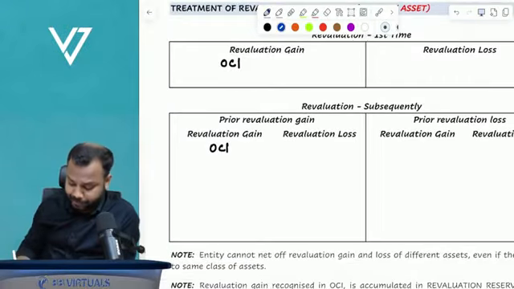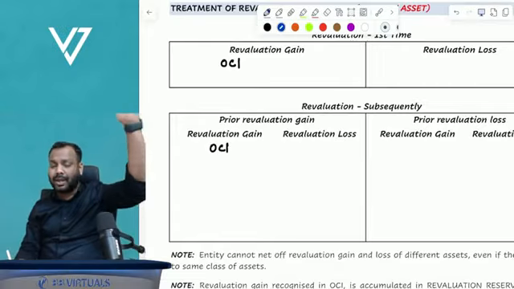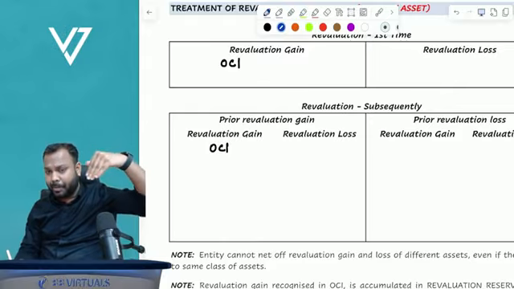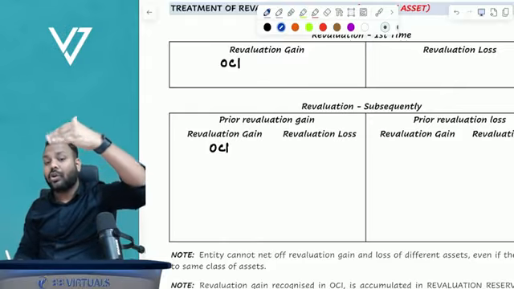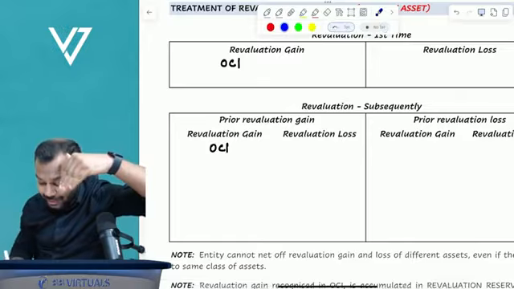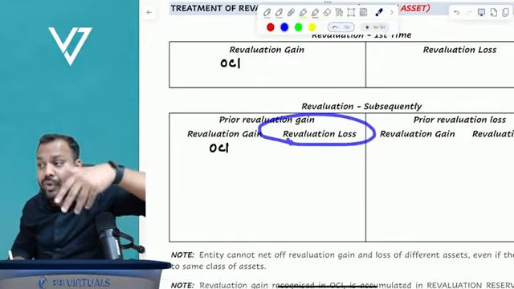But understand, first time you got revaluation gain, you recorded in other comprehensive income. Second time you got revaluation loss. Where will you record?